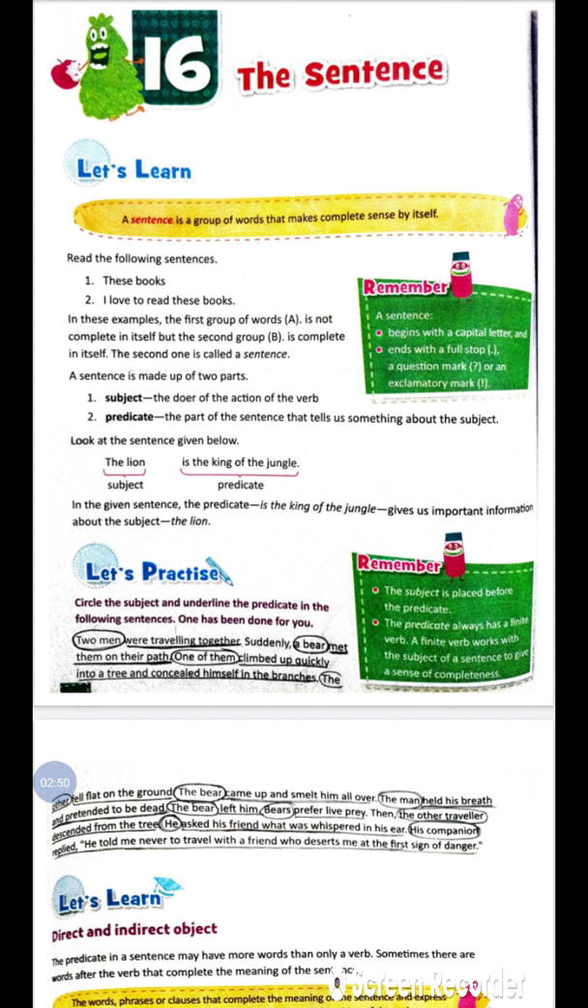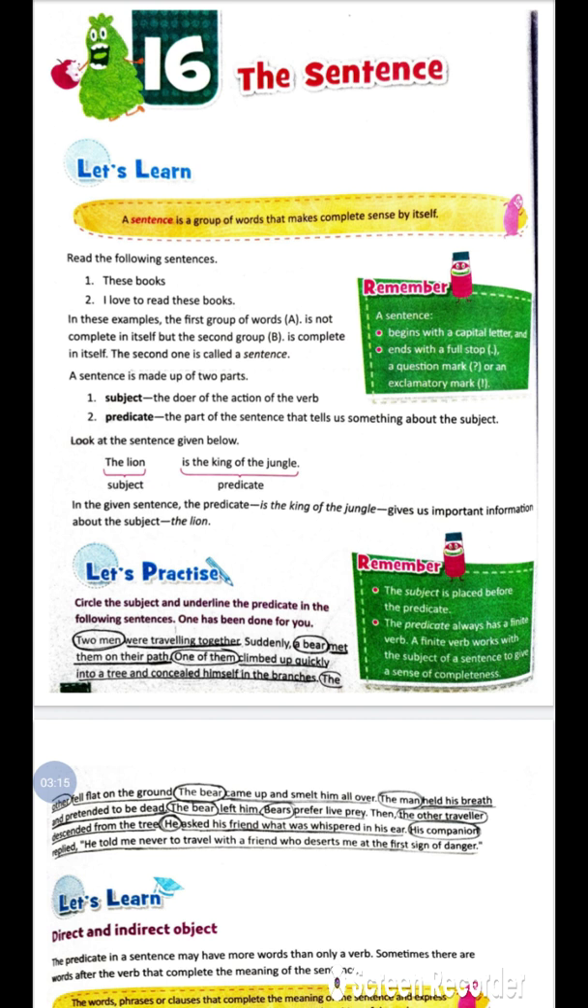I will take two examples. Two men were traveling together. So two men is the subject and were traveling together is the predicate part. The bear came up and smelt him all over. So whom am I talking about? The bear. The bear is the subject and came up and smelt him all over is the predicate.